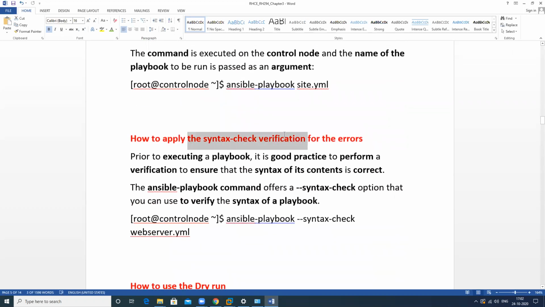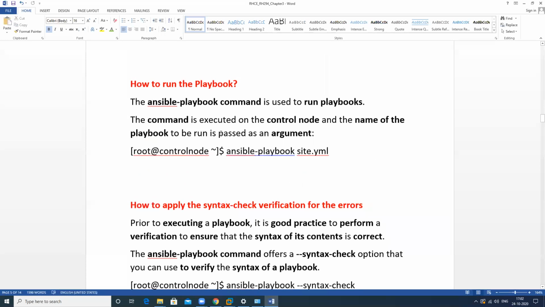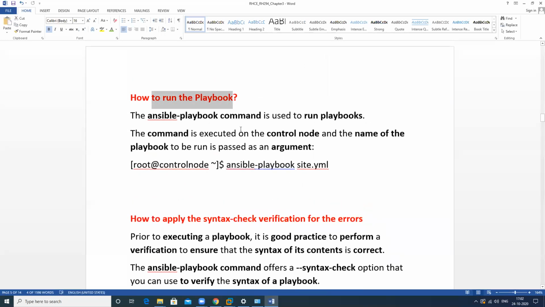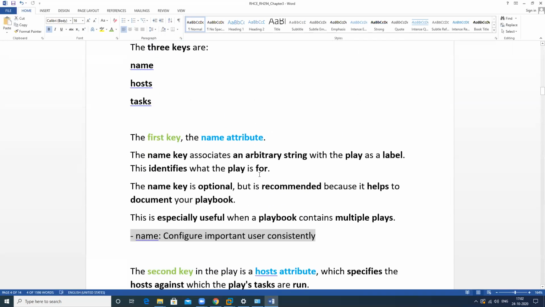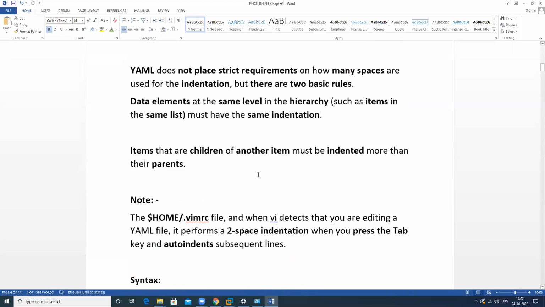We can also use syntax check and verification, and learn how to run the playbook. So in this, we learn all of these things. Thank you so much.